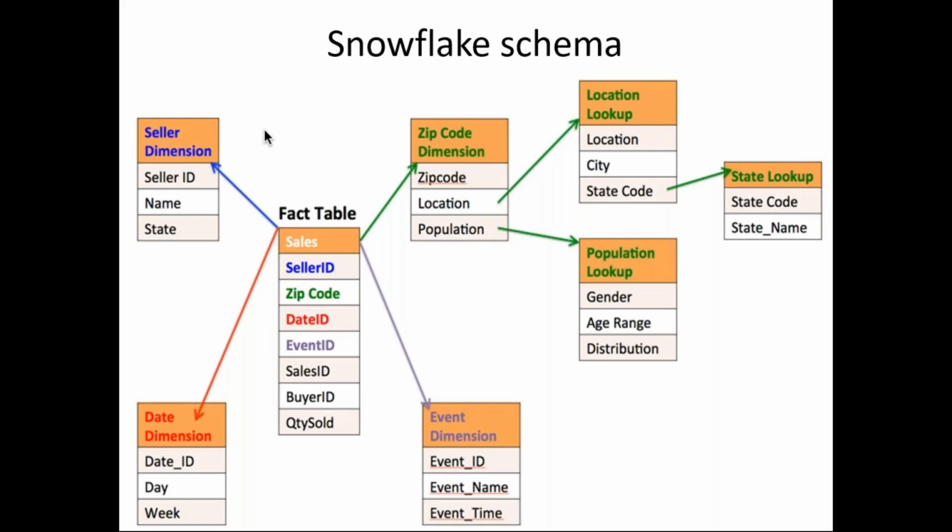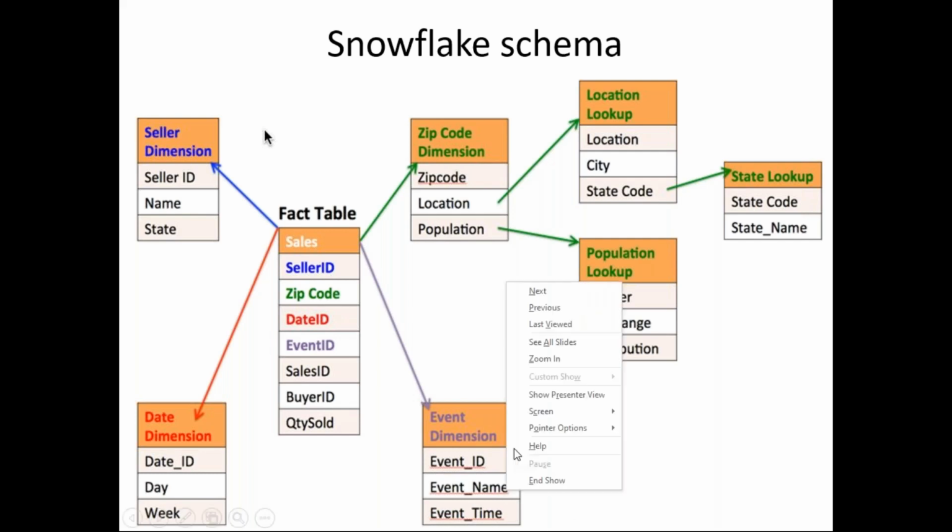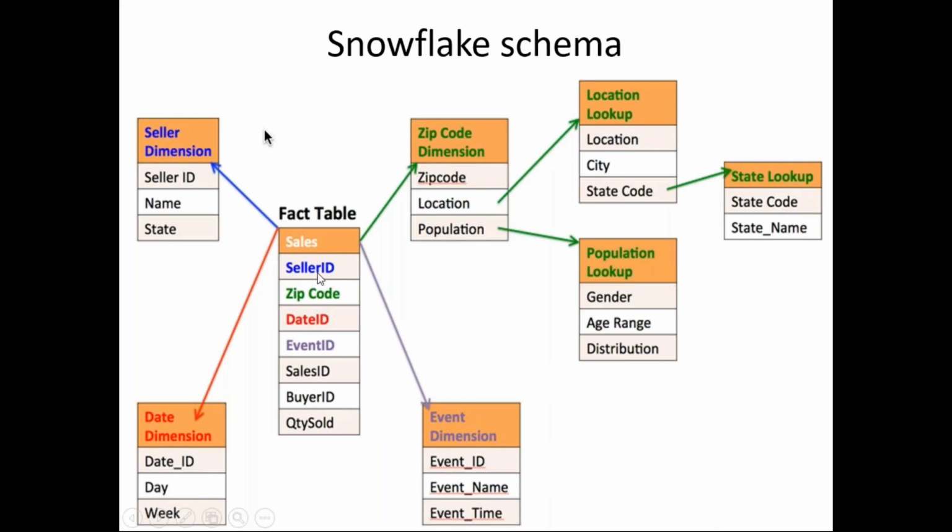So here you can observe that the fact table is directly connected with 4 dimensions only: seller dimension, date dimension, event dimension, and zip code dimension. These 4 dimensions are directly connected with the fact table. In the seller dimension, I have the seller ID. Date dimension, date ID is there. Event dimension, event ID is there. Zip code dimension, zip code is there.